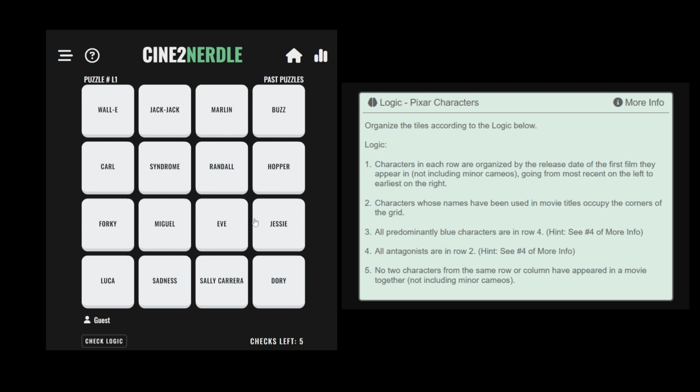From row 2 we can only swap Carl with Jessie, because the other characters are antagonists that belong in row 2. Carl is more recent than Eve, and so goes to the left of Eve. And finally we can organize row 2 according to release date. Jessie was introduced in Toy Story 2, so she belongs between Randall from Monsters, Inc. and Hopper from A Bug's Life. If we check logic now, we'll see the logical is solved, and without any guessing.